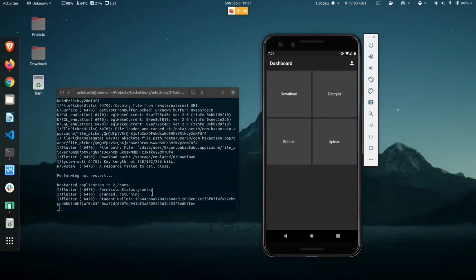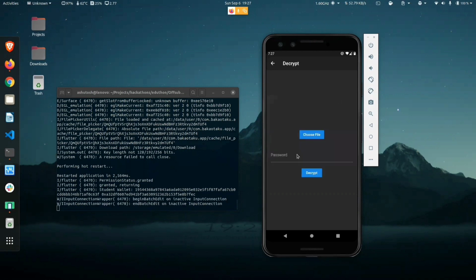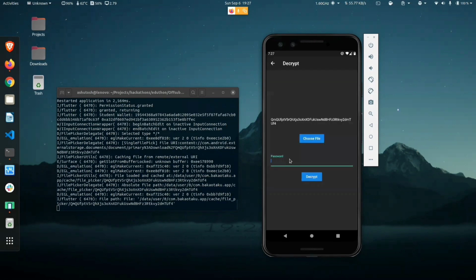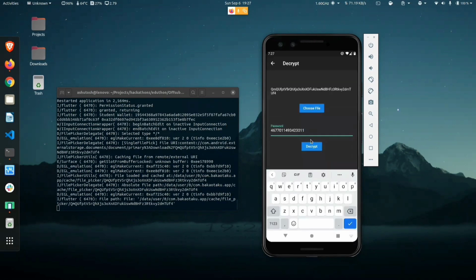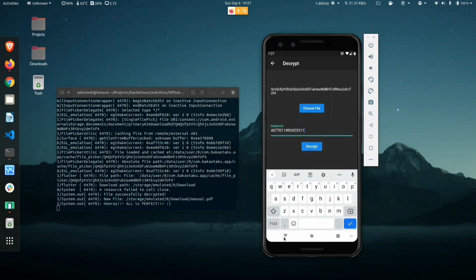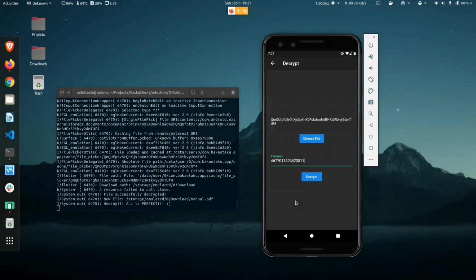Okay, now 5 minutes before the exam, the students receive the password for the AES encrypted file. The students can use this key to decrypt the question papers that they downloaded earlier. First, choose the file, enter the password which I already copied to clipboard, and decrypt. Now, the file has been decrypted. The student